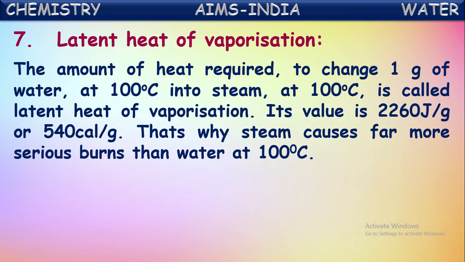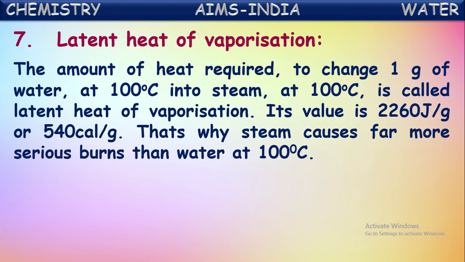It means if we take water in the liquid form and start heating it, keeping a thermometer in that bowl, then slowly the temperature of water rises on heating continuously. Once the temperature of water reaches 100 degrees Celsius, we know the boiling point of water is 100 degrees, then water starts boiling and converting into vapor form. Then if you observe the thermometer, there will be no increase in the temperature reading. It will be maintained at 100 degrees Celsius only.